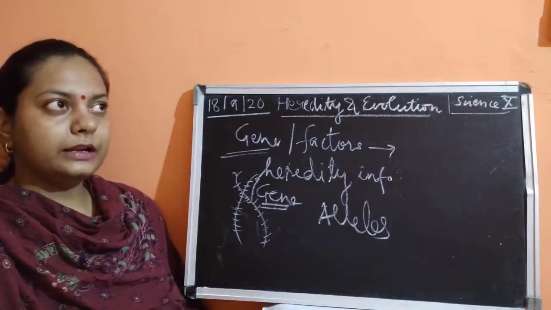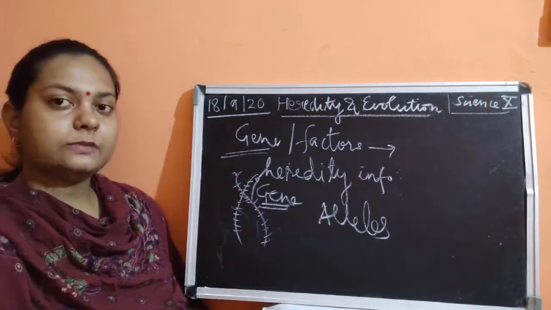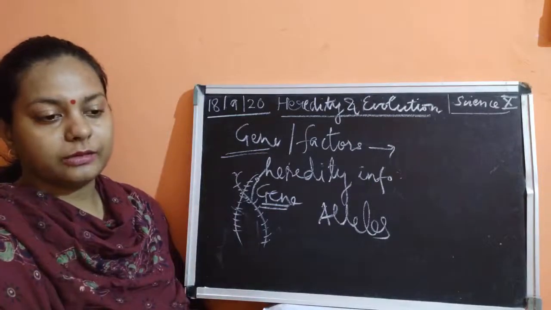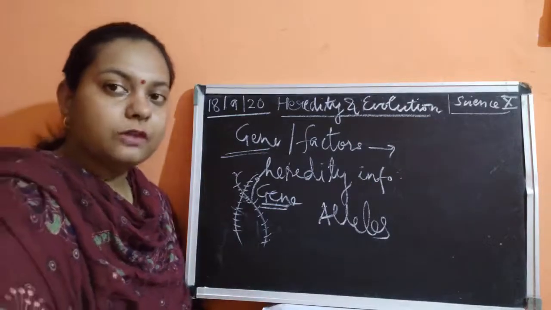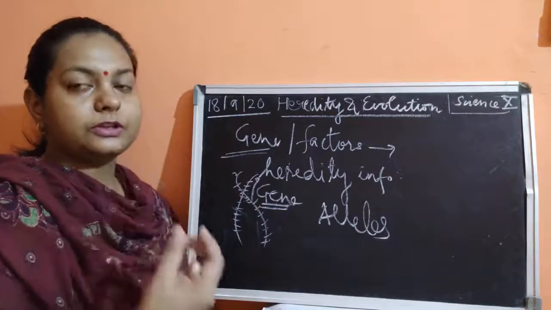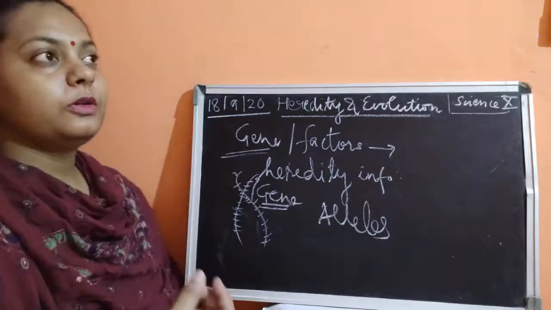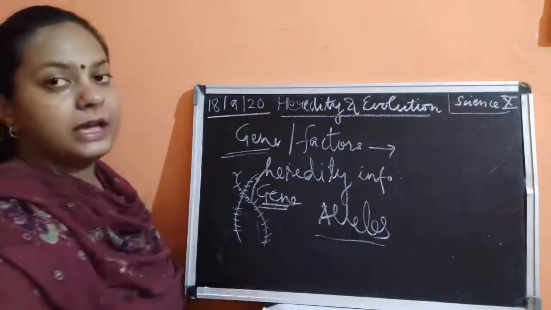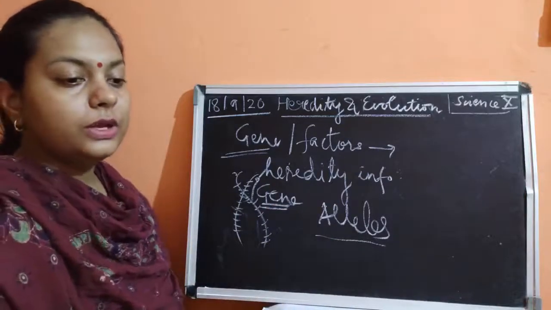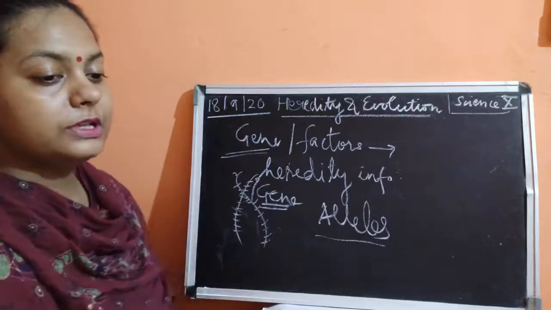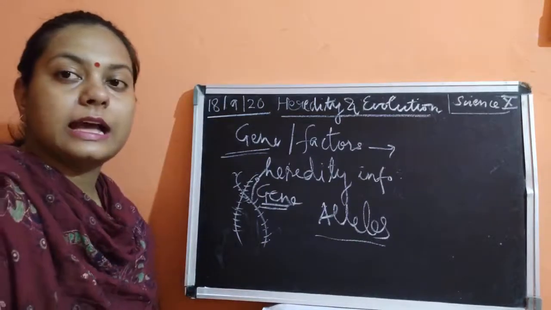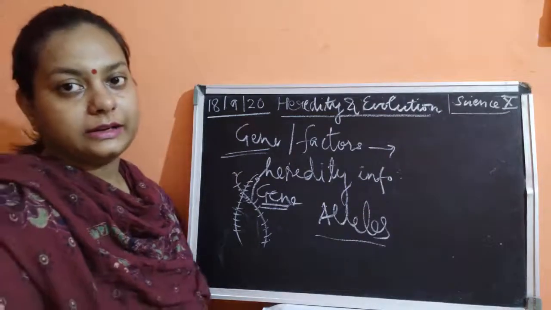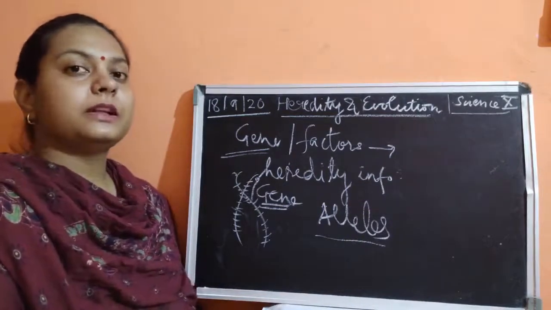Now the trait height is expressed by two types of genes. These two forms because of which the height is expressed are known as alleles. It is a form of the gene which expresses a particular trait.